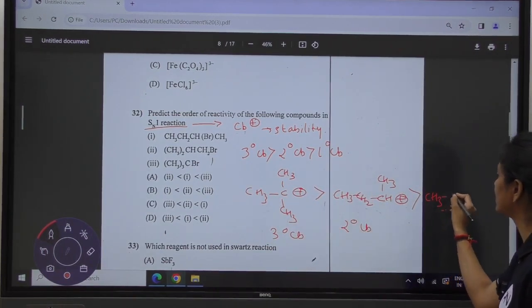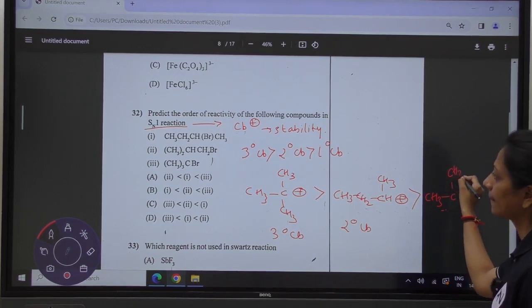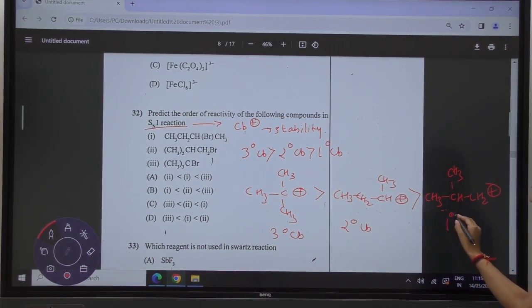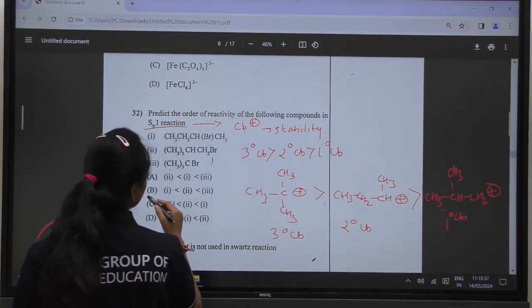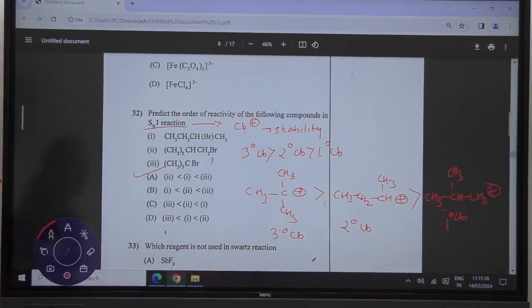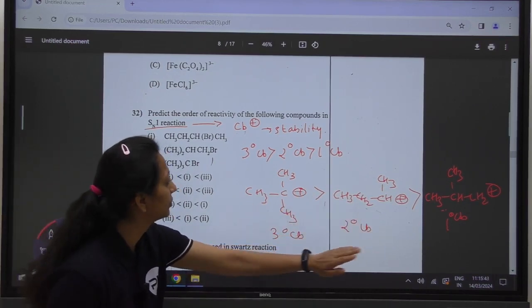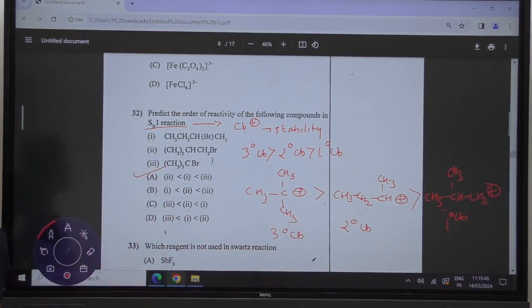And at last, the least stable one is the 1 degree carbocation. We have the structure CH2 plus, so the 1 degree carbocation. From the given information, we can say that option number 1, option A, is the correct answer: 3, 1 and 2. This is your order of stability. So option A is the correct answer.